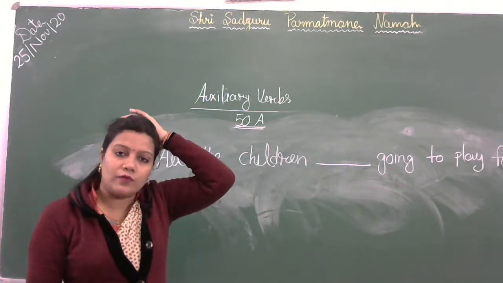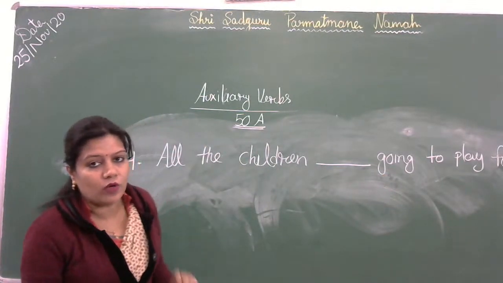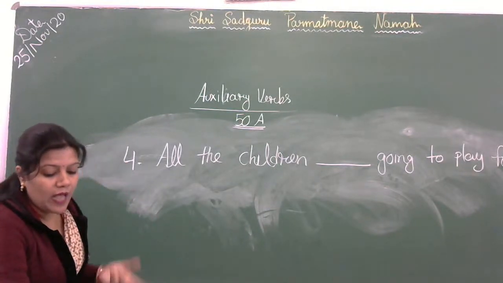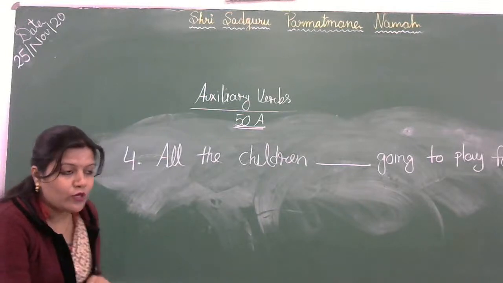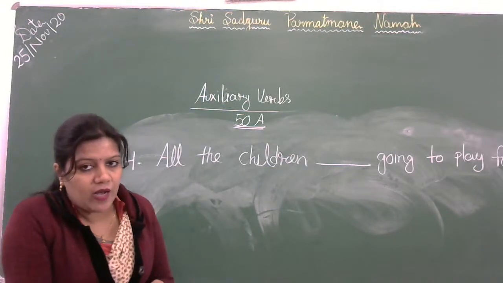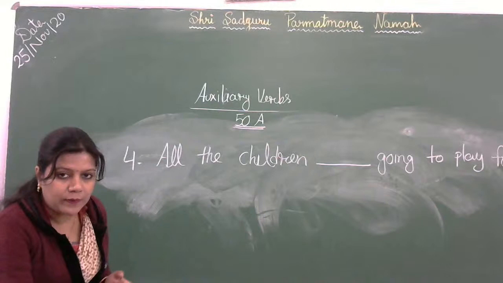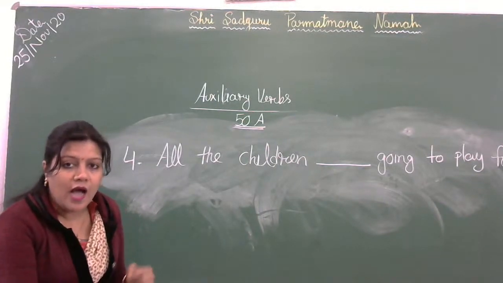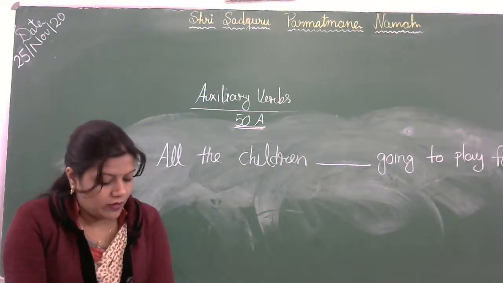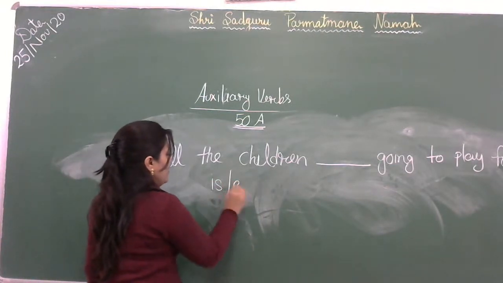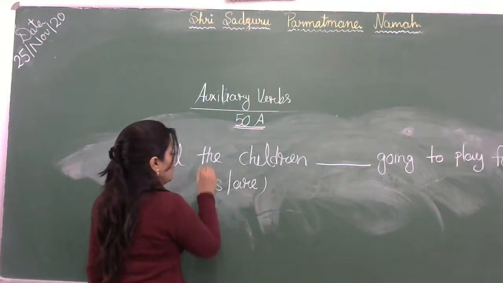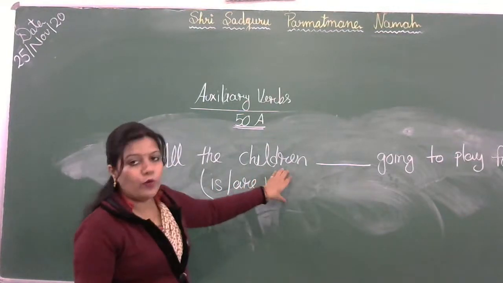And what are the helping verbs for the present continuous tense? Is, am, are. Okay, so we use is with singular number noun, are with plural number noun, and am with I. Okay, so here two options are given, is and are. Okay, so we can see children in plural number.